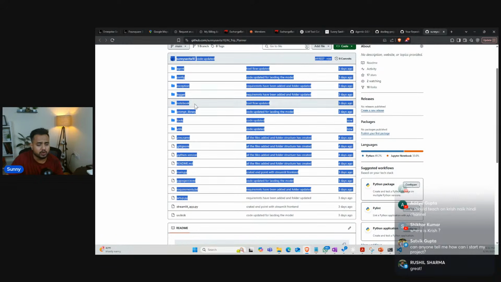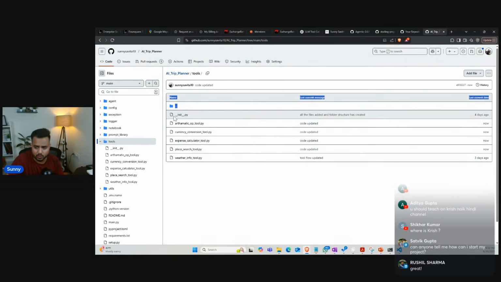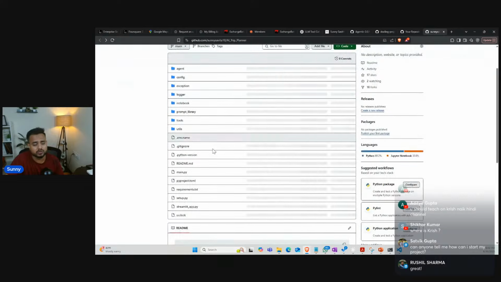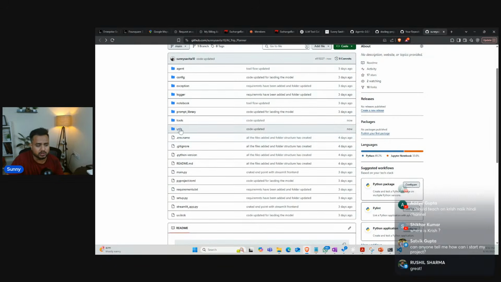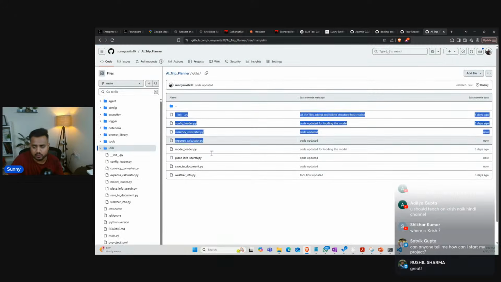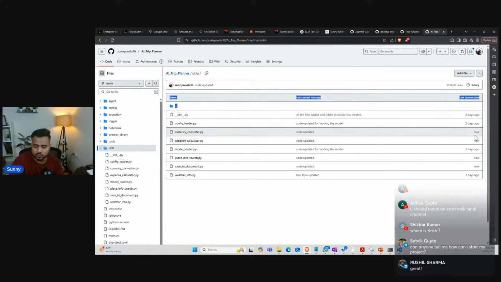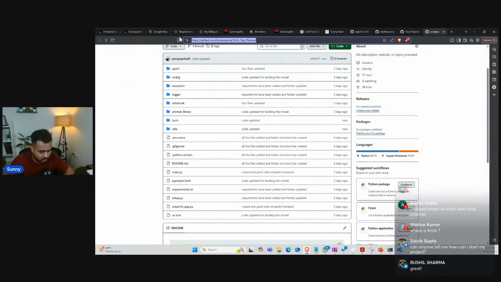If you check with the node, if you check with the tools, guys, inside the tools, you will find the code. See, right just now I have updated this file, and if you check with the other files, so here see utils is there, and these are the other files, right? So this is also updated, right? Now what I can do, I can share this GitHub so that you can take a look into this project, and you can execute it later on while you are watching this video, okay, while you are revising this concept.